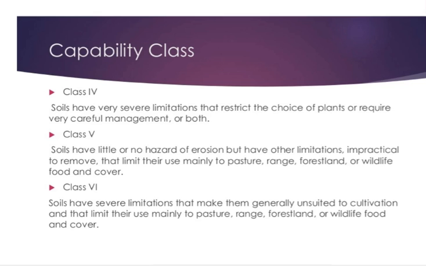These are the main features of class 6, mainly used for forest land or wildlife food and cover.